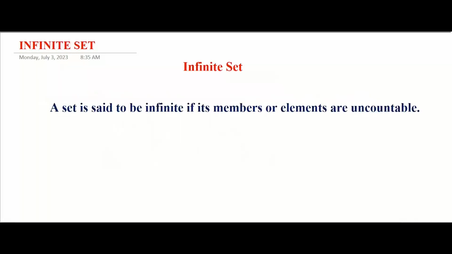Let's look into another one, infinite set. A set is said to be infinite if its members or elements are uncountable. Take for instance, you have set A to be equals to 1, 2, 3, 4, 5 and you have these 3 dots called ellipses there.